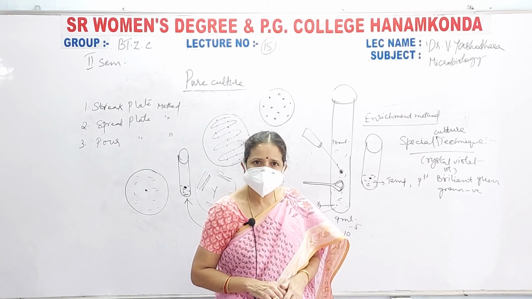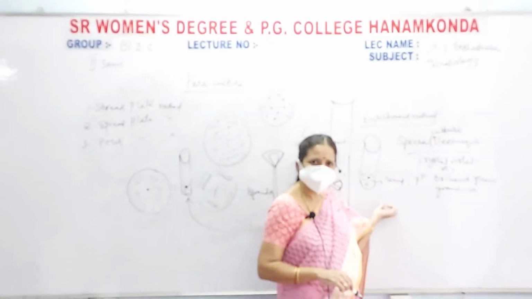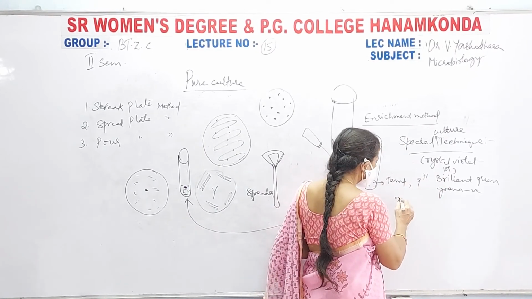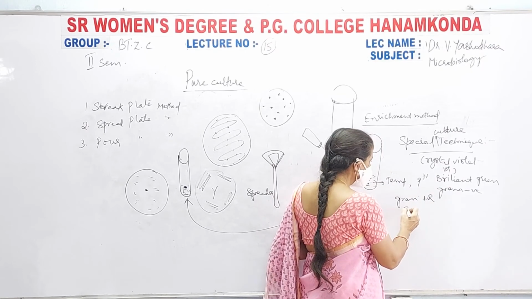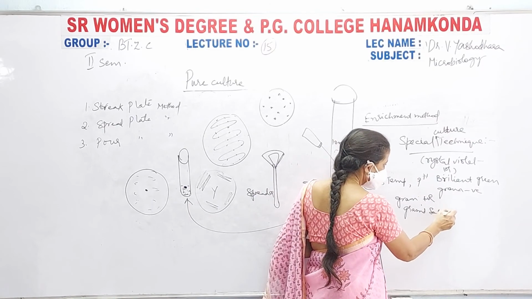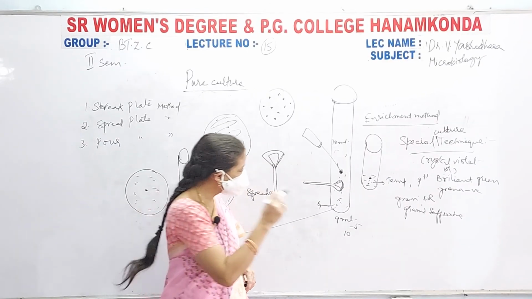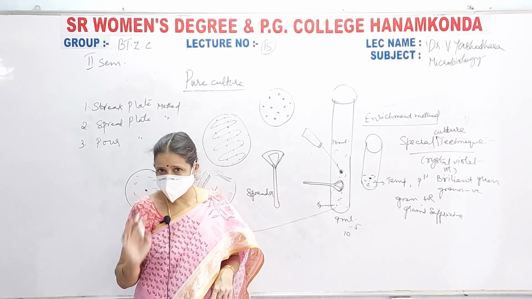Is it not a pure culture? Is it not the method of maintenance of pure culture? Yes. Now, if you want to grow only gram positive, then you have to add grams saponin, so that this chemical will allow only the growth of gram positive bacteria and destroy the gram negative bacteria.